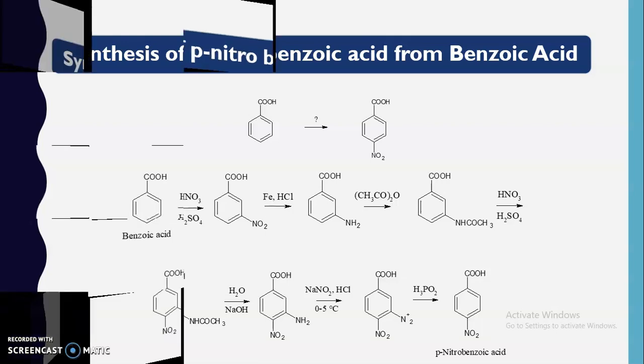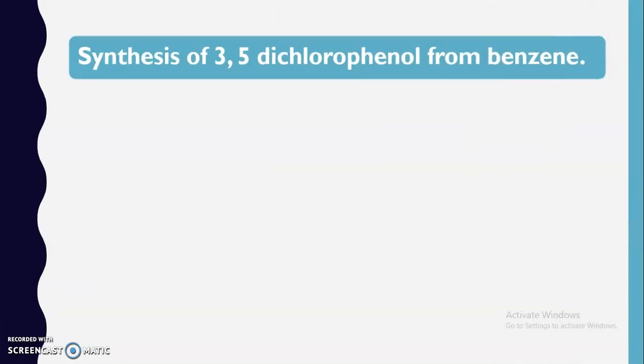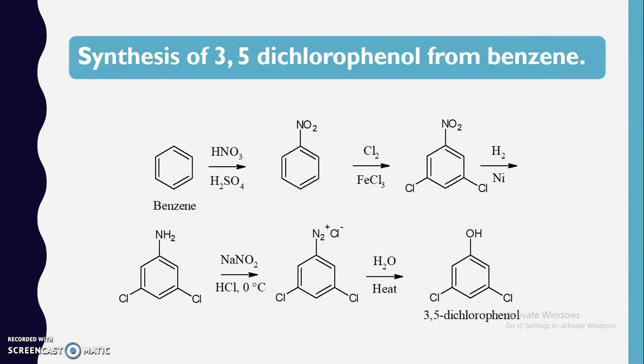Another example that we will study is synthesis of 3,5-dichlorophenol from the benzene. Here once again we have to carry out the synthesis of 3,5-dichlorophenol, where you can see that the chlorine groups are present at the meta positions and not the ortho position. Here this phenol group is present, and we know that phenol group is ortho para director.